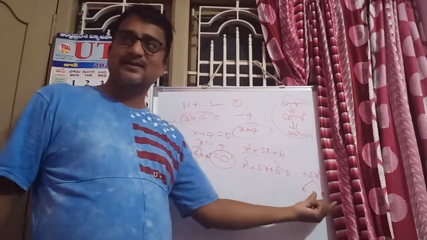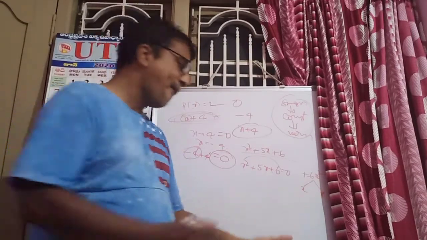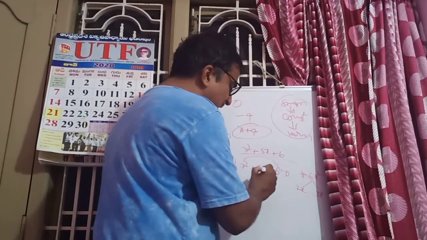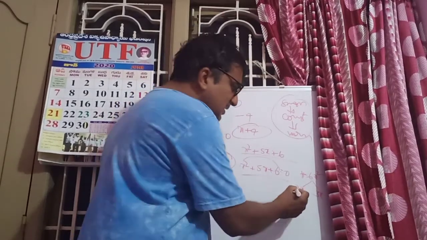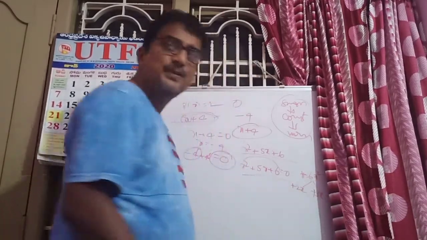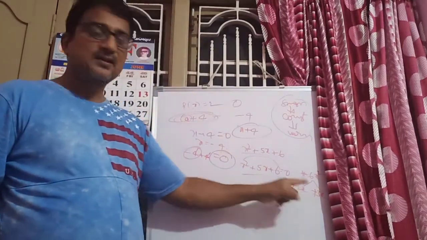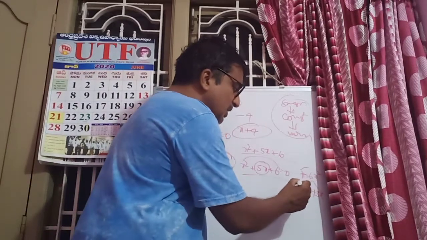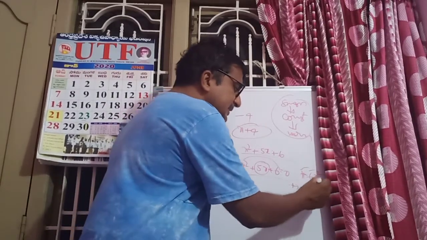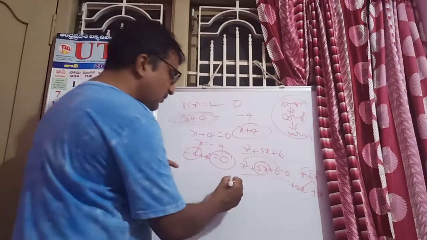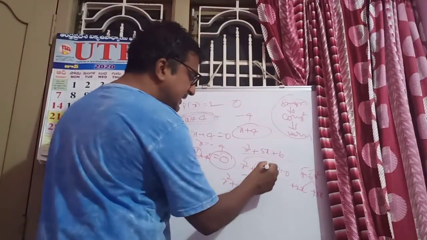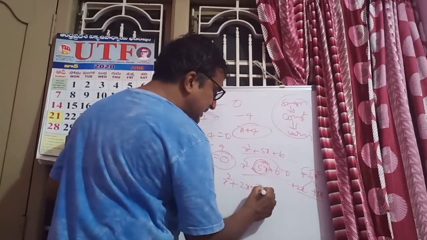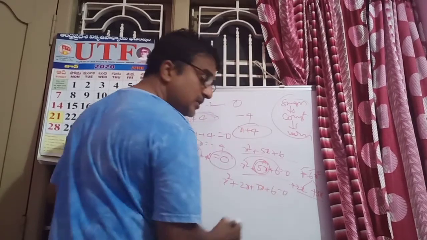Which terms must you take? 2x, 3x. All are plus, same sign, there is no confusion. Plus 5x: 2x plus 3x is 5x. Yes, so this is the 5x. Plus into plus, plus; 2 into 3, 6; x into x, x square. Therefore, x square plus, in place of 5x, you can write 2x plus 3x plus 6 is equal to 0.